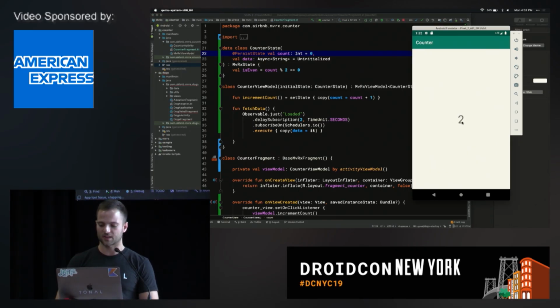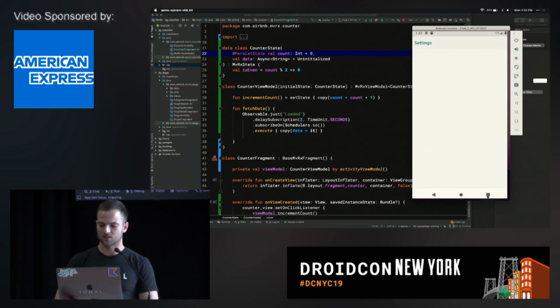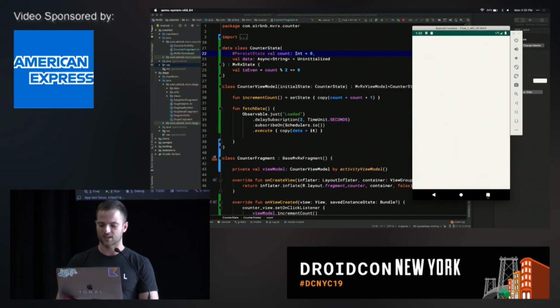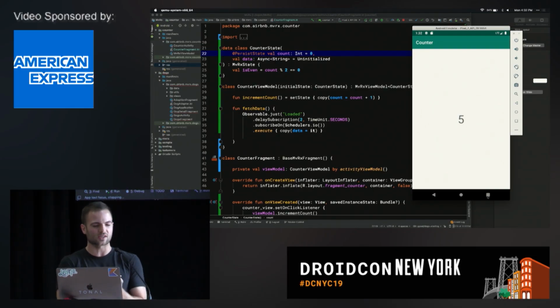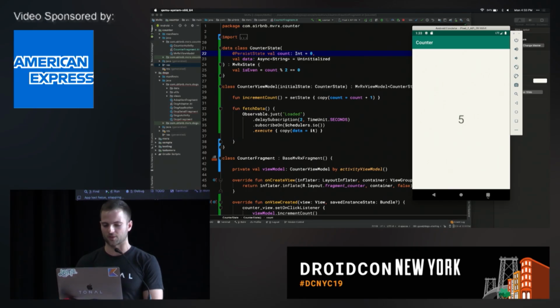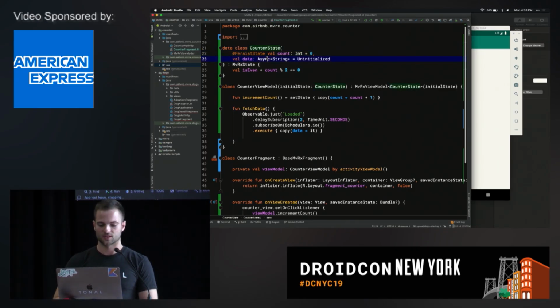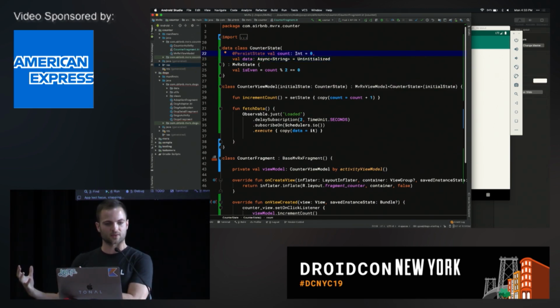And now when we increment the count, switch apps, come back, new process, same state. So this is really, really nice if you have something like an ID. These are usually used to refetch your data. You don't want to store all of your data there, but something like an ID for a details page would be really, really handy. So this is another one of those conveniences where we didn't want to rebuild everything Jetpack was doing. We just wanted to add a layer on top.